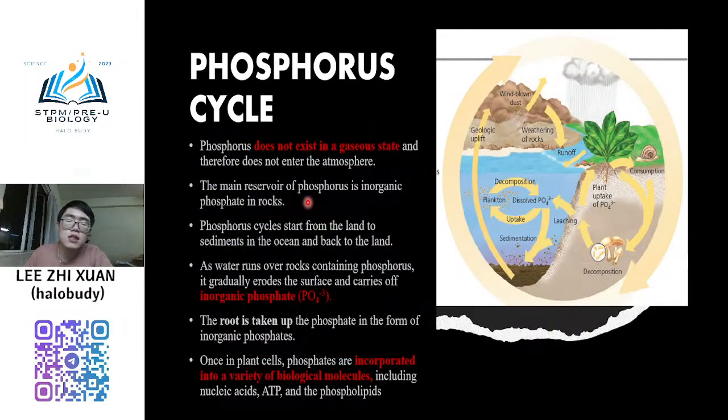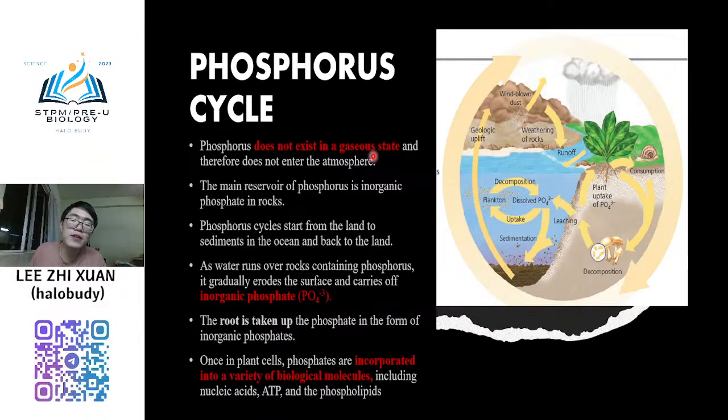Okay, another one is the phosphorus cycle. The phosphorus cycle is very special because it does not exist in gas form. There is no phosphorus gas, naturally. Only carbon, nitrogen, and sulfur have gas forms. Nitrogen gas, right? And then carbon dioxide. And sulfur is sulfur dioxide. But for phosphorus, there is no phosphorus dioxide, no such thing, no phosphorus gas, no such thing.